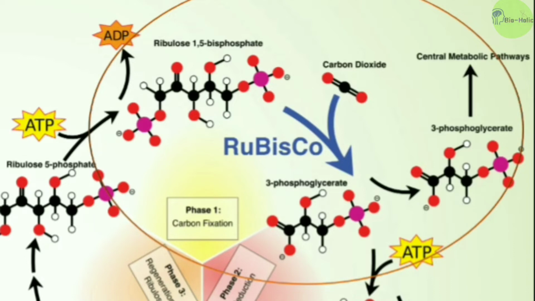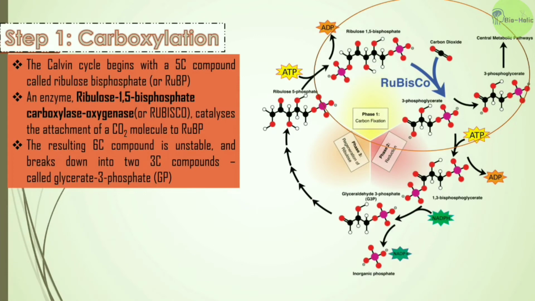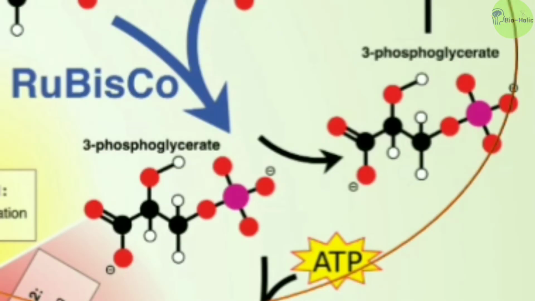We know that carbon dioxide has only one carbon atom, and ribulose bisphosphate has 5 carbon atoms. So as a result, there is a 5 plus 1 equals 6 carbon compound, which is very unstable, and therefore it breaks down into 3-carbon compounds, called glycerate 3-phosphate or 3-phosphoglycerate. So now here are 2 molecules of 3-phosphoglycerate. This is the first stable compound of the dark reaction.